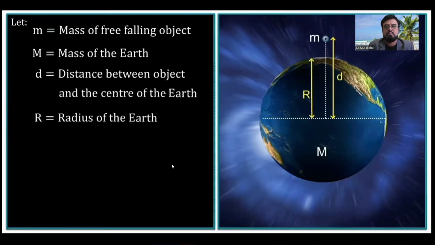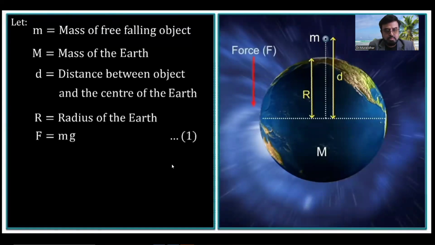Since the object is in free fall, the gravitational force F on the object is the product of its mass m and the acceleration due to gravity g. Let's call this equation 1.